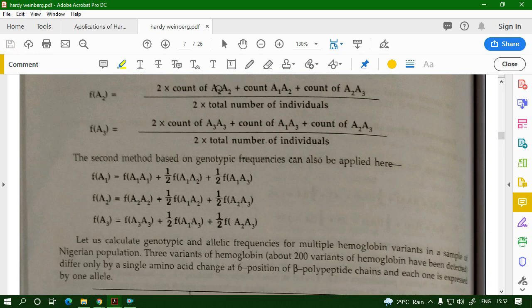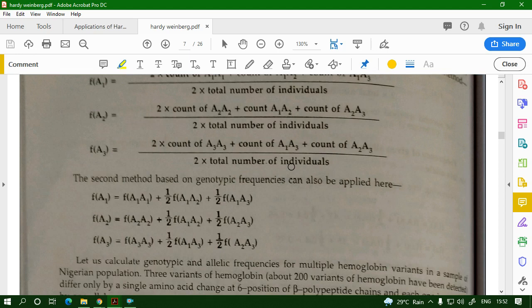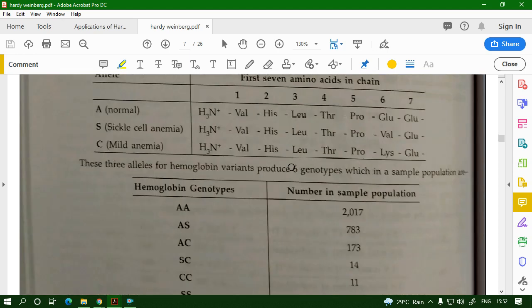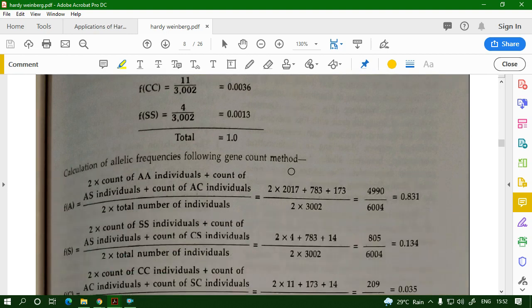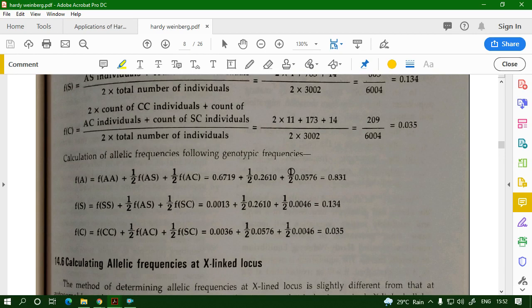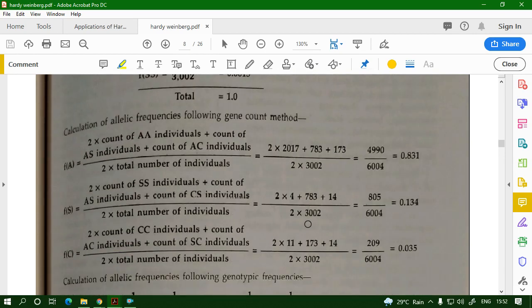Now you can do it with multiple alleles. It's the same thing. Therefore, you will not get questions with multiple alleles, I hope. But it's the same thing. I'm giving you this so that, if you're interested, you can go through it and read it. It's the same thing, but only one more allele frequency is added. That's all.